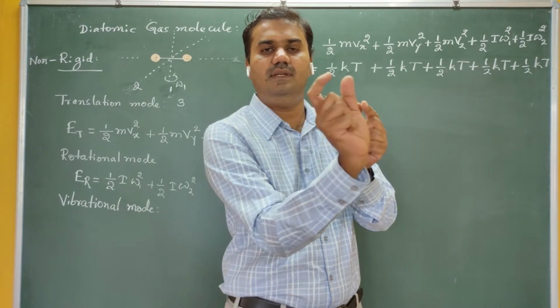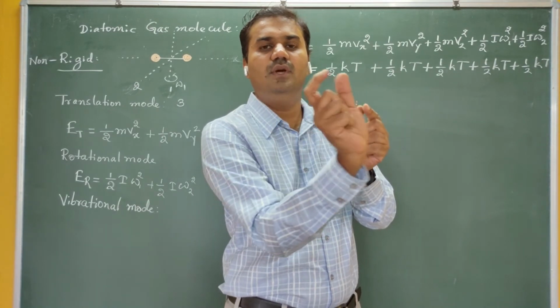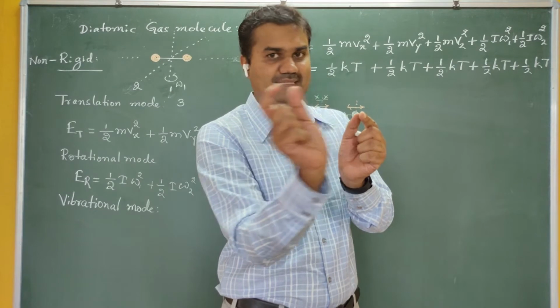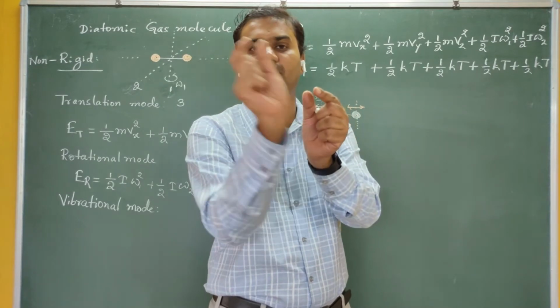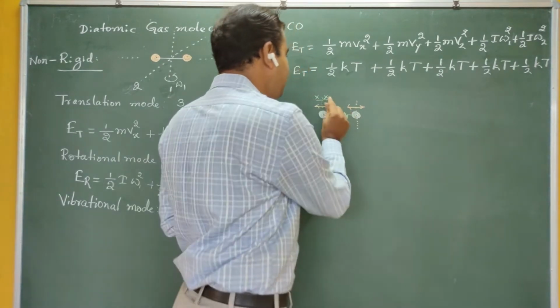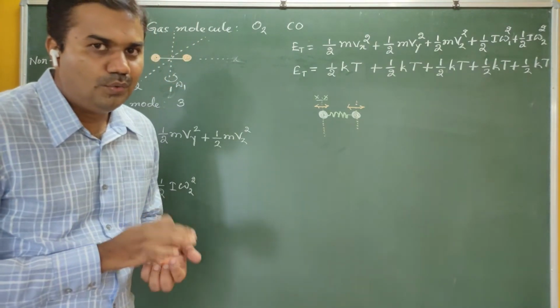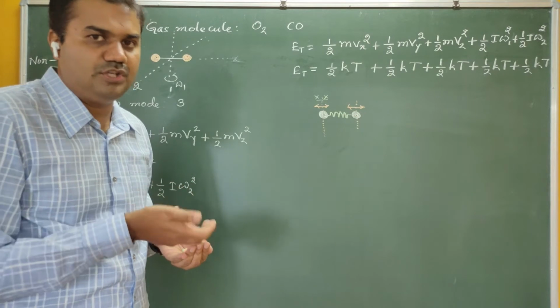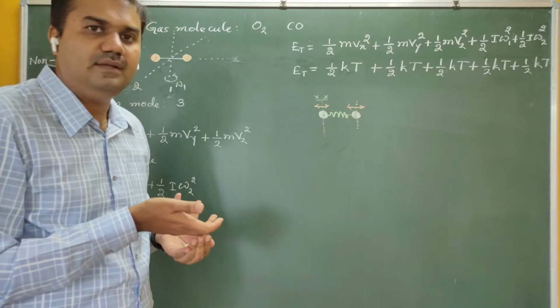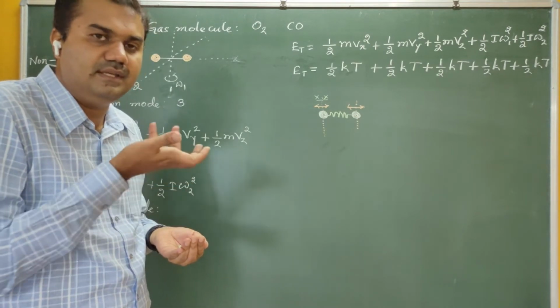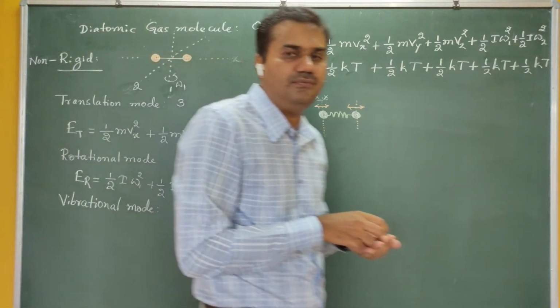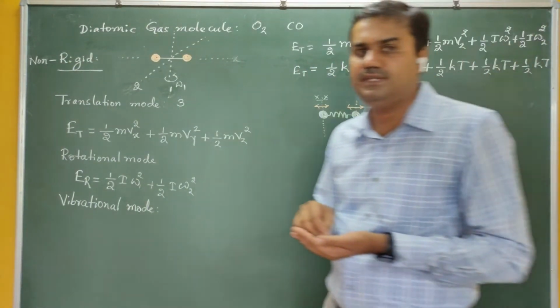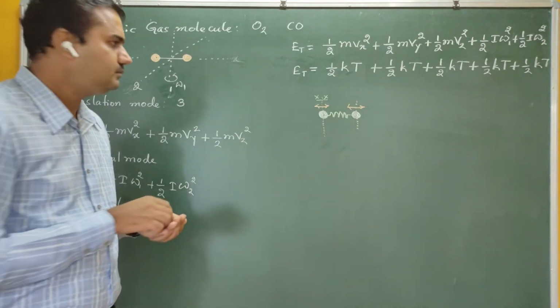Let me assume that this molecule is vibrating along the x-axis, and the maximum displacement from the mean position is 5 centimeter, that is x here. So now it is a new type of motion, the vibrational motion, and in the discussion of degrees of freedom, we have to consider this particular mode also.